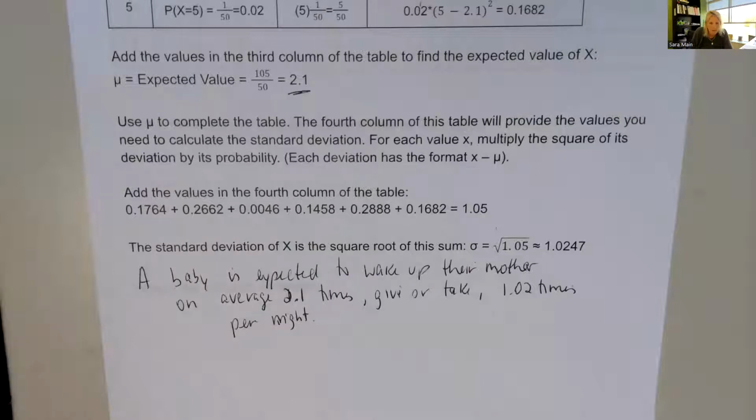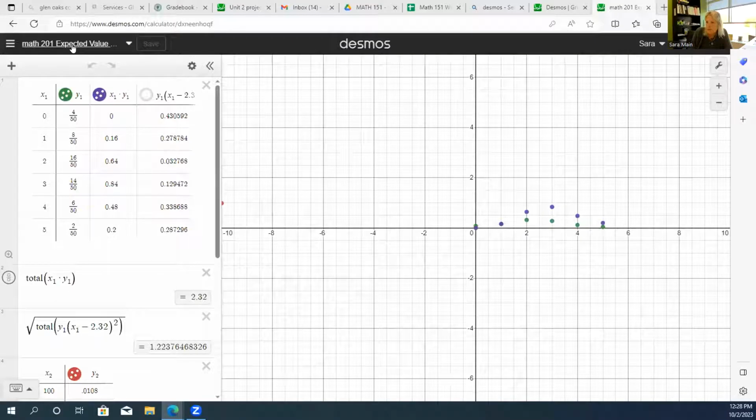And I'm going to share my screen to show you how I did this in Desmos. This link is under the Math 201 expected value link underneath our lesson video. So here's our X1, our probabilities. Then here's our product of X1 and Y1. And we add those up, and that's where we get the values. This is different data I'm going with in the next example, so I can show you there. So let's go through the next example together.